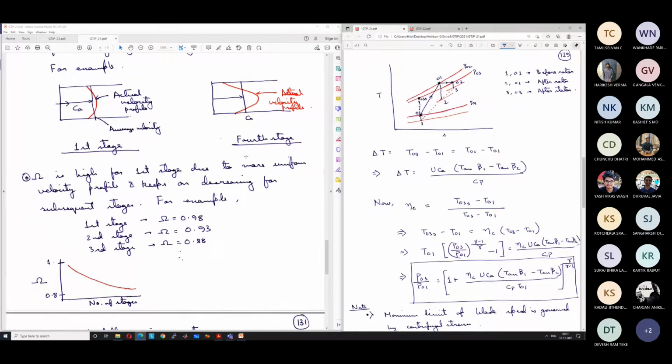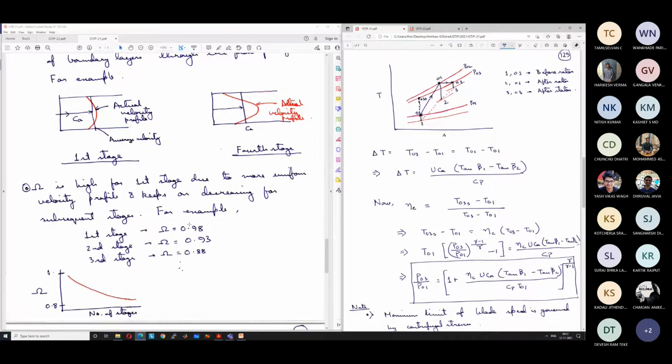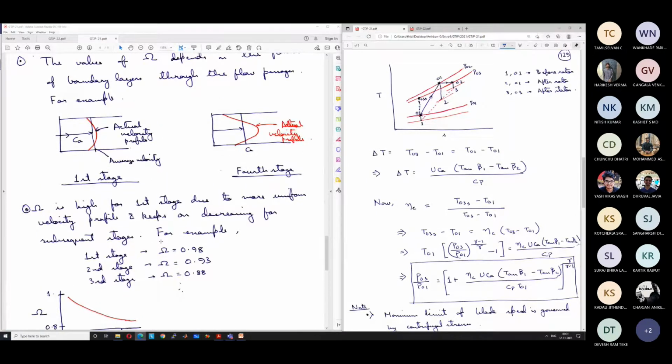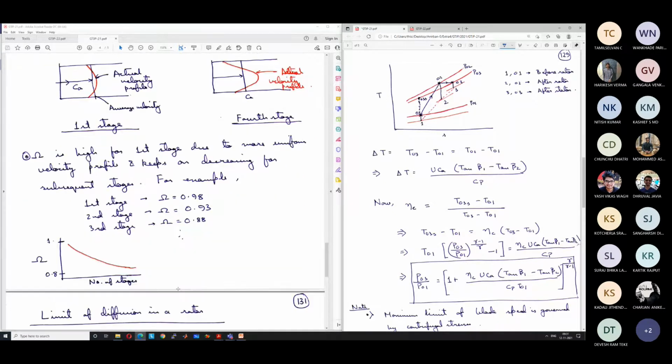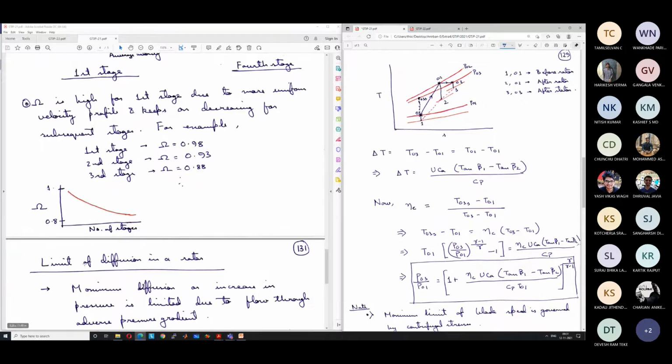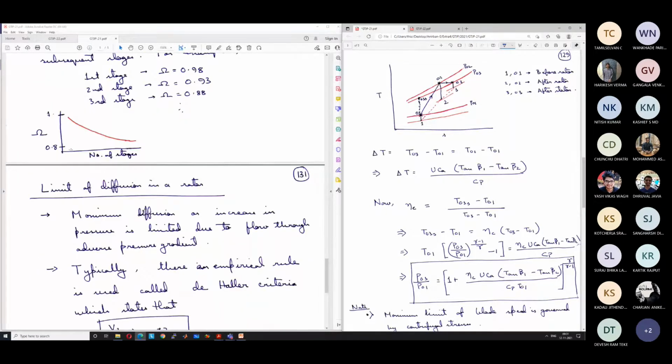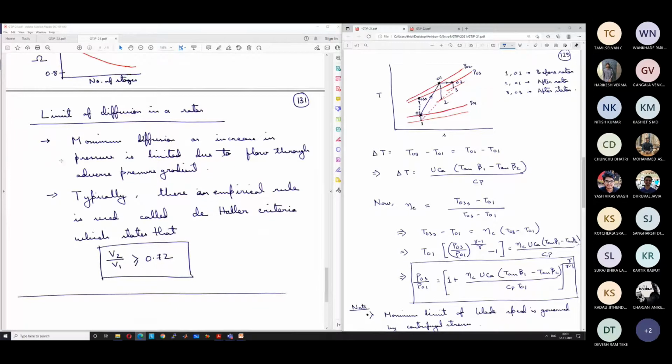As a result, the first stage can be supplied a larger fraction of the ideal pressure rise or ideal work input, and this is given by the work done factor, which is typically around 0.98 for the first stage and keeps on decreasing for the second stage, third stage, and so on. So based on the number of stages, we can draw the work done factor variation like this. Up to this point, we had discussed in the previous class. Already half an hour is gone, but it was necessary to repeat this part.